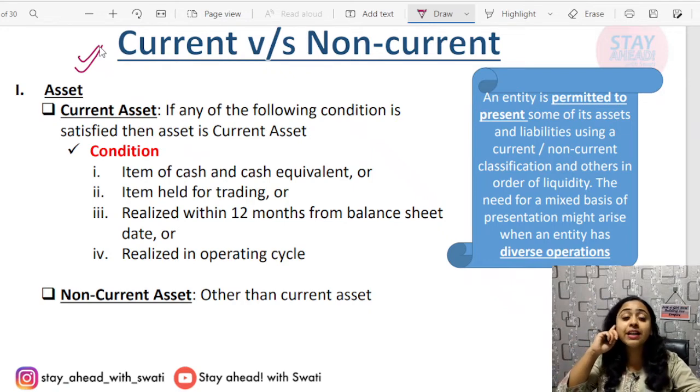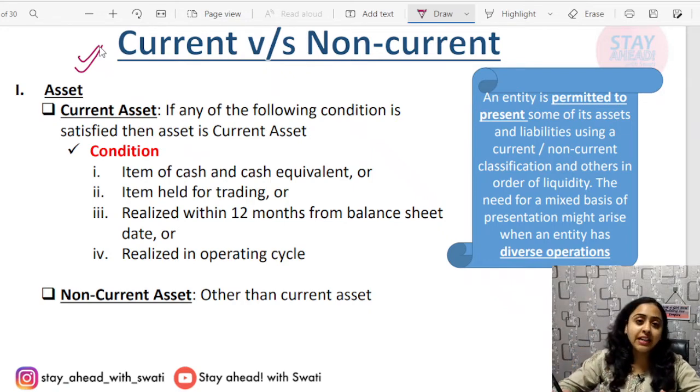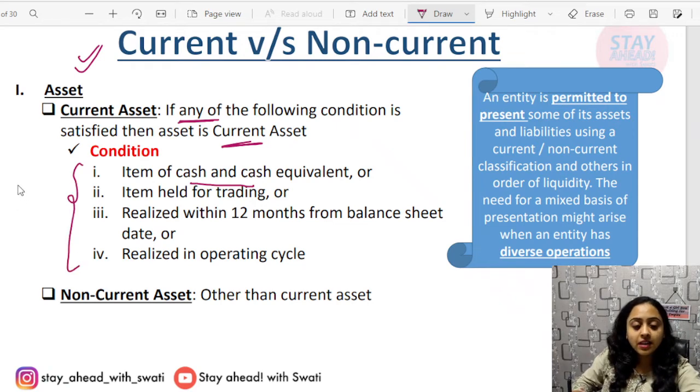But now, as per Ind AS, the scope has been widened and it lays down that if any of the following conditions is satisfied, then the asset is a current asset. Condition is what? If the item is cash and cash equivalent, you have to learn this, because while writing the answer, this will be needed. Okay, you have to write down the answer in this way: item of cash or cash equivalent.